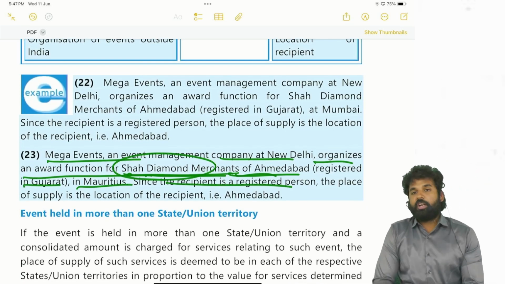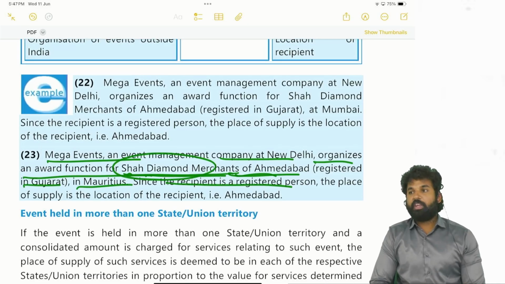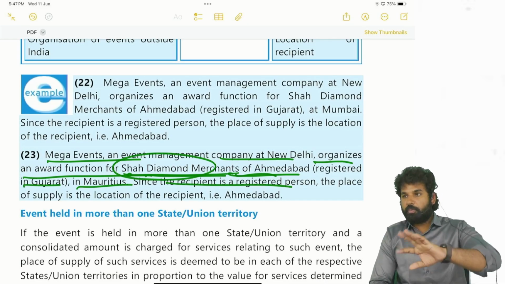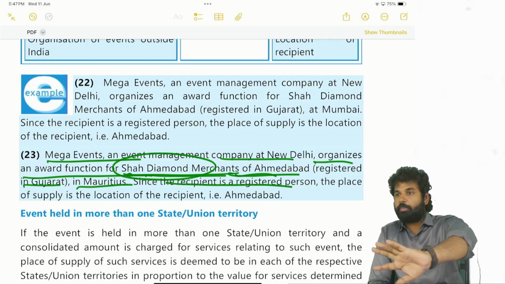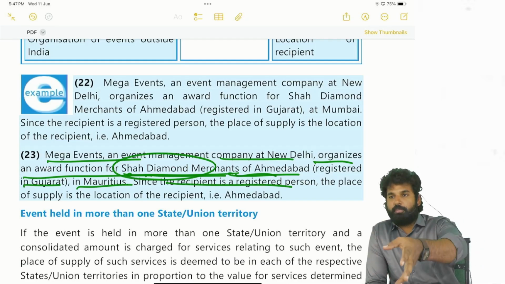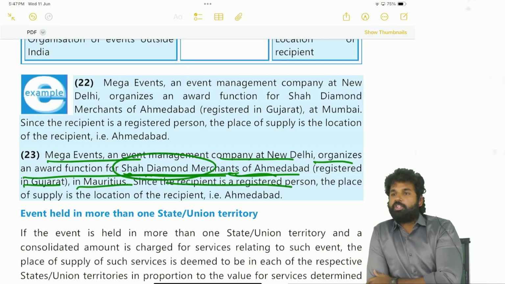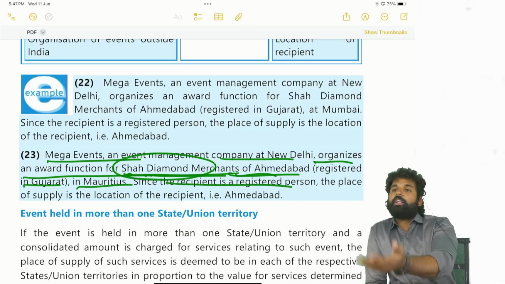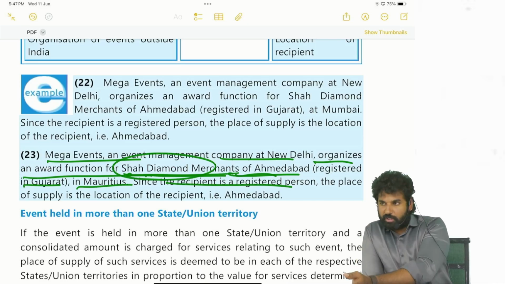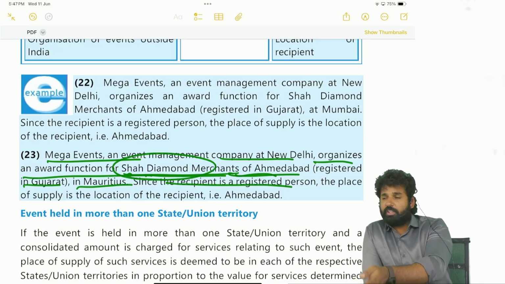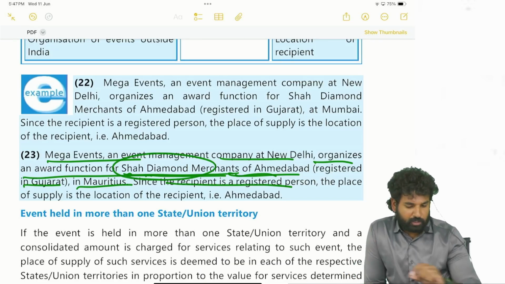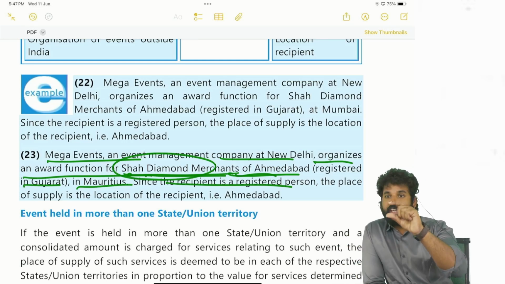Generally, with respect to these event management services, if it is provided to a registered person, that means to a producer or to a production company, then the location of the registered person is the place of supply. If it is provided to other than a registered person, then it will be the place where the event is actually held.